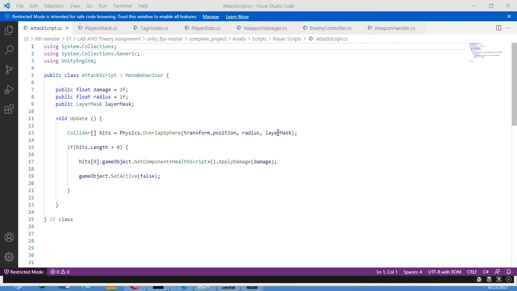In the apply damage function, the damage variable will be passed. In this case, if the damage variable is 2, it will apply the damage on the enemy of 2 float, and then set the game object set active to false.